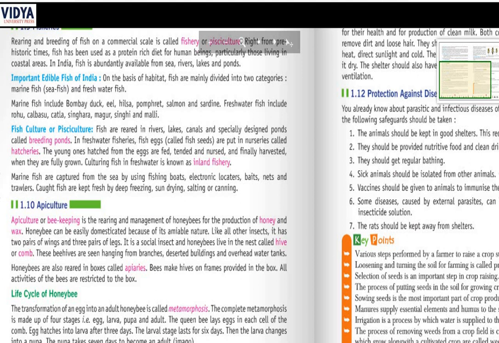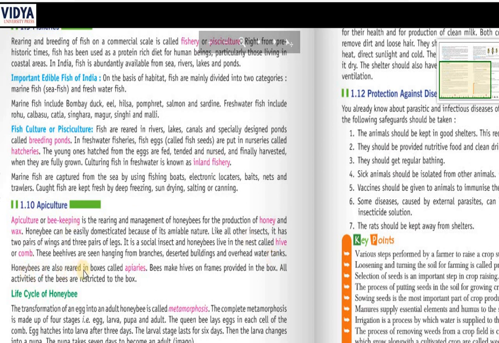Apiculture or beekeeping is the rearing and management of honeybees for the production of honey and wax. Honeybee can be easily domesticated because of its social nature. Like all other insects, it has two pairs of wings and three pairs of legs. It is a social insect, and honeybees live in the nest called hive or comb. These beehives are seen hanging from branches, deserted buildings, and overhead tanks.